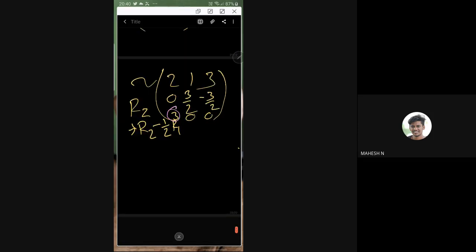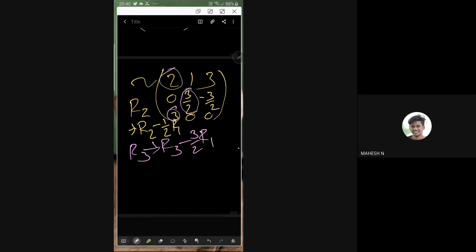So here the operation is R3 minus, I have to make this one 0, so 3 by 2 R1. See here, this is pivot. This is also pivot. This is fixed. Okay, I am trying to make now this 3, 0. So for that, what is the resultant matrix? There is no change here. 2, 1, 3, 0, 3 by 2, minus 3 by 2.